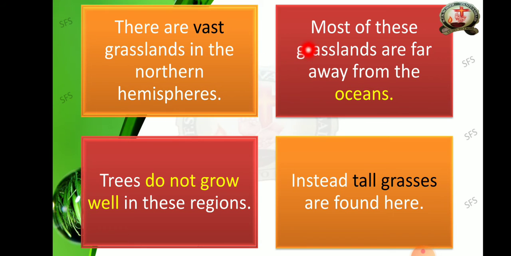Then most of these grasslands are far away from the oceans. Far away means the distance is more. Oceans will be in one place, and after a mile, the grasslands will exist. So most of these grasslands are far away from the oceans.